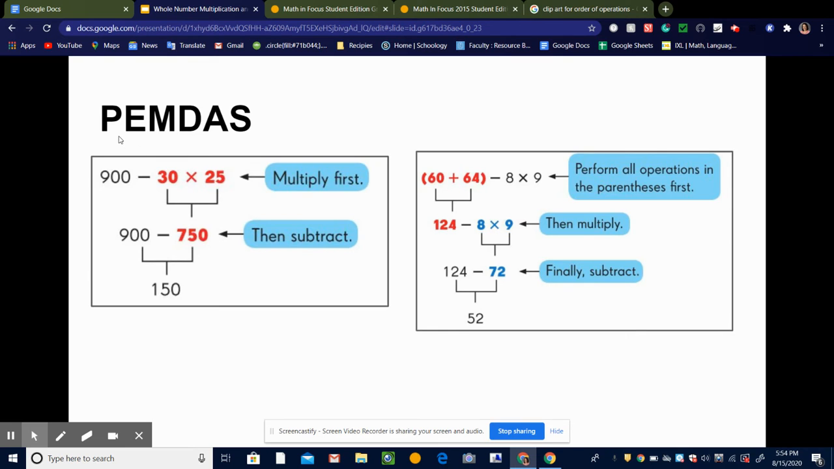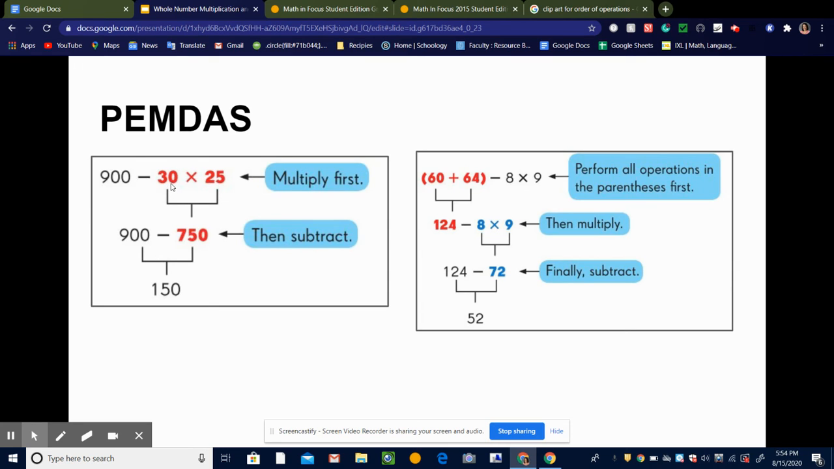So let's review what we said. We said that P stands for parentheses. All right, in this problem, we don't have any parentheses, so we're going to skip that one. E stands for exponents. Remember, I told you we're not going to have exponents in 5th grade, so we're going to skip that one. The next one stands for multiplication and division. And so when I look down here, we do in fact have multiplication. So what that means is that we are going to multiply first.